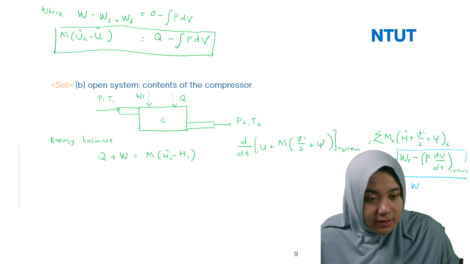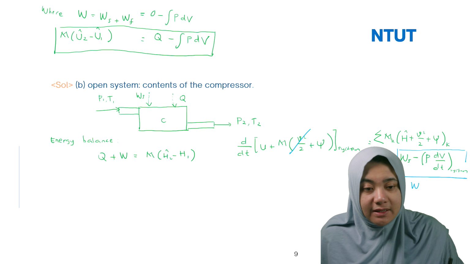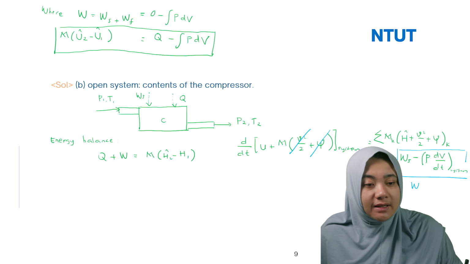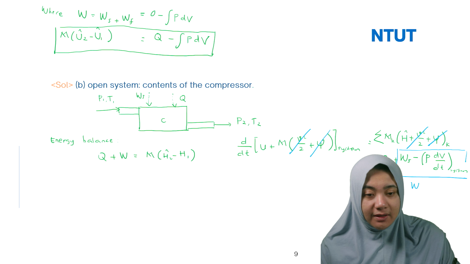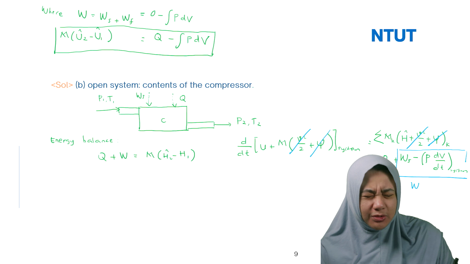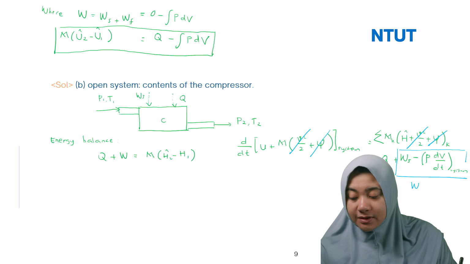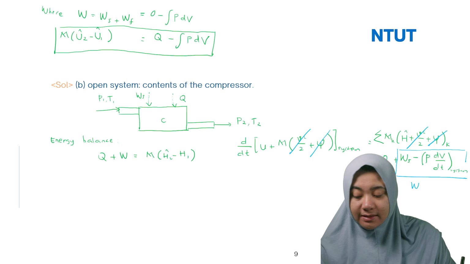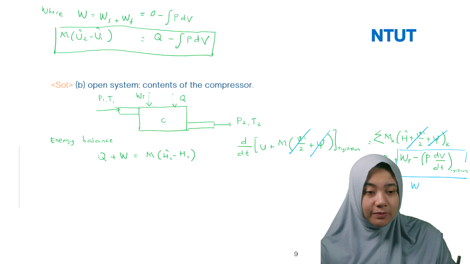It's equal to W. Because you don't have kinetic or potential energy, you only have the H, enthalpy, U plus PV. So enthalpy H2 minus H1 is equal to Q plus W.